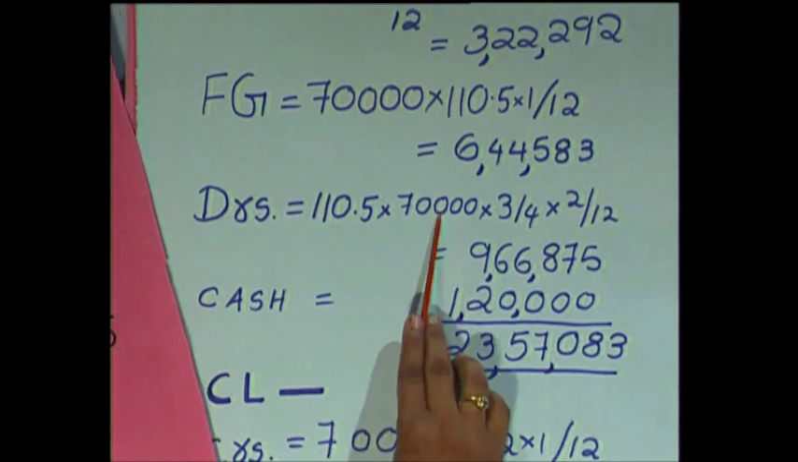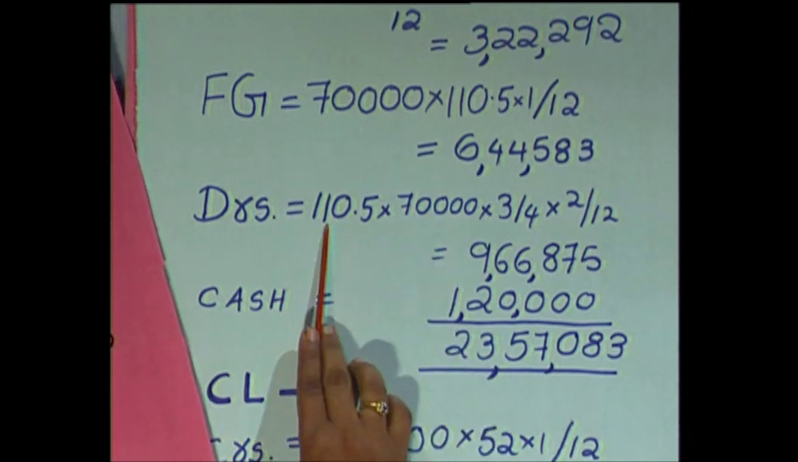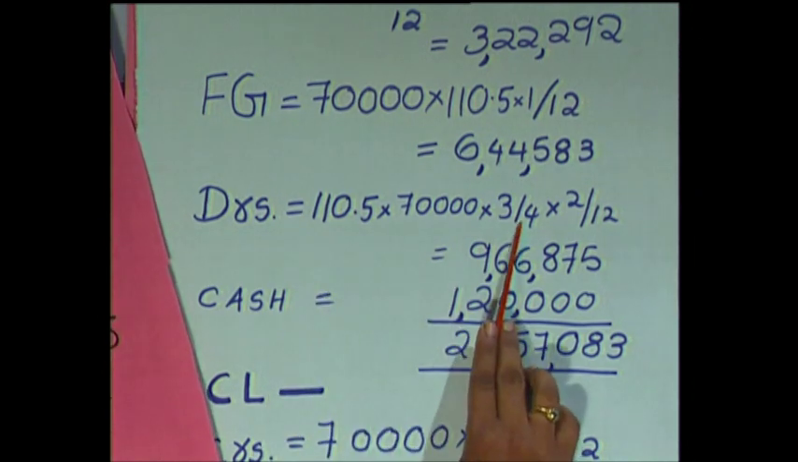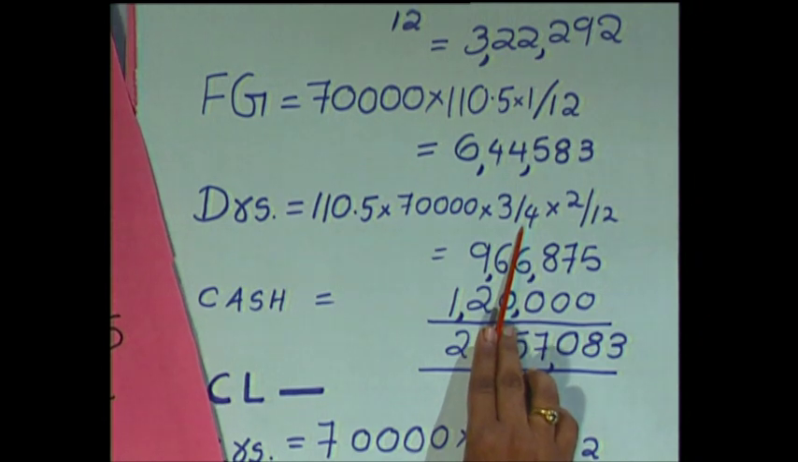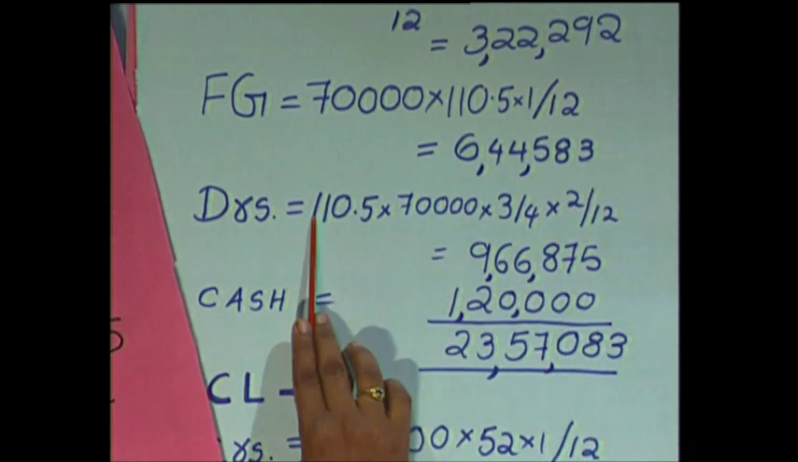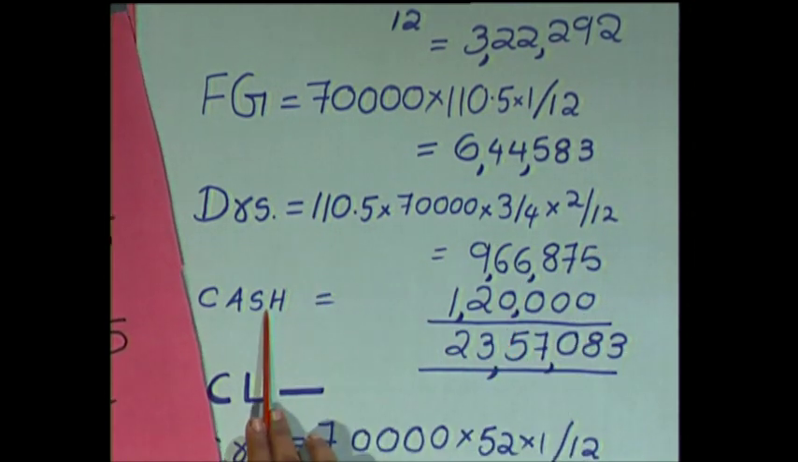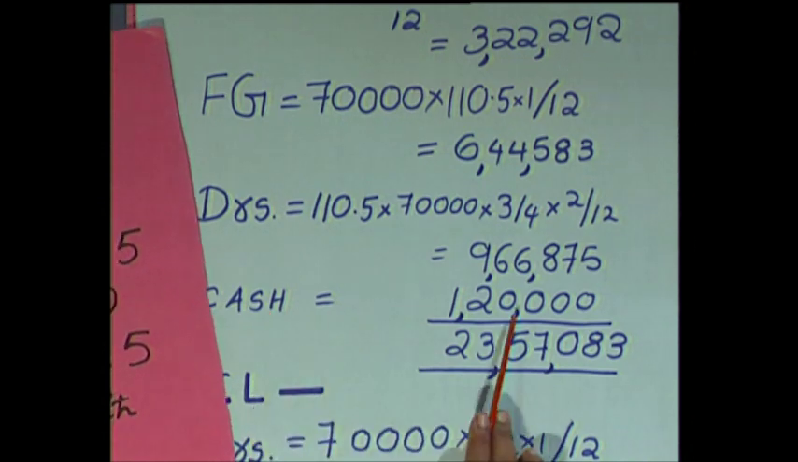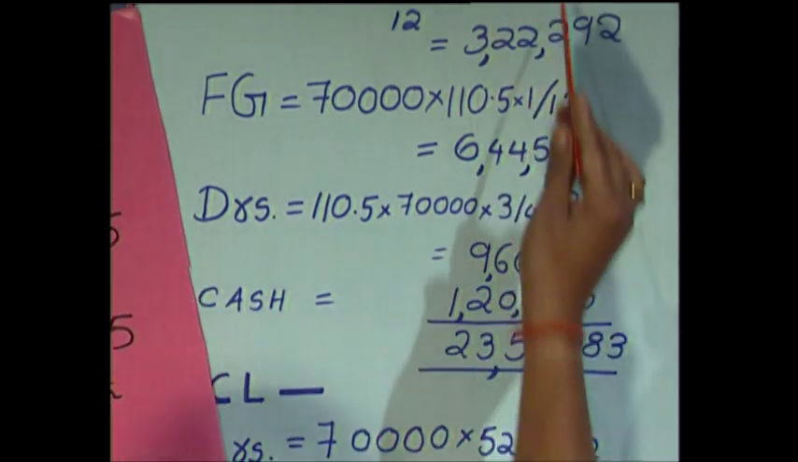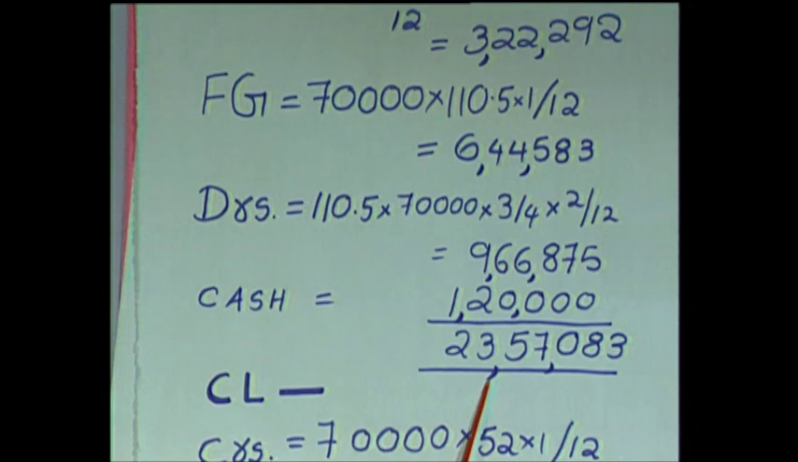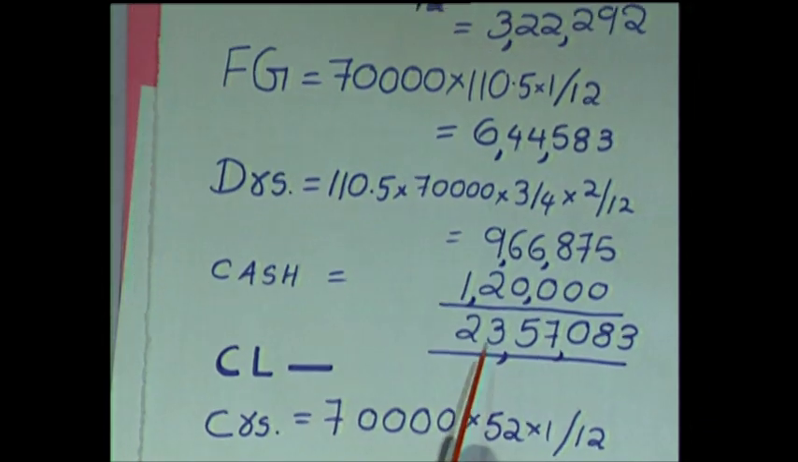Now, coming to the debtors, we have to take only credit sales. Total production is 70,000 and total cost is 110.5. Cash sales are 1/4, so you take only 3/4 as credit sales. To the debtors we have allowed a period of 2 months. So multiply with 2 months; everything is for 12 months, hence divide by 12, and you get debtors. Cash: they said you have to have cash of minimum 1,20,000. So add up all this, and you get total current assets. This total current assets is your gross working capital.